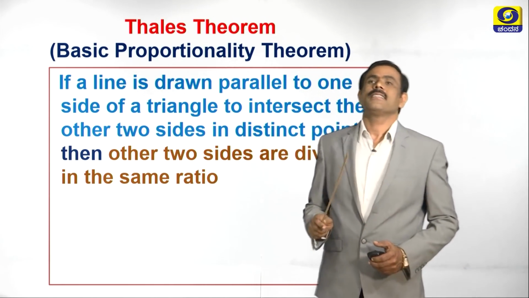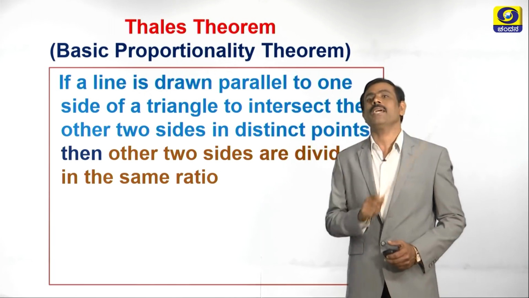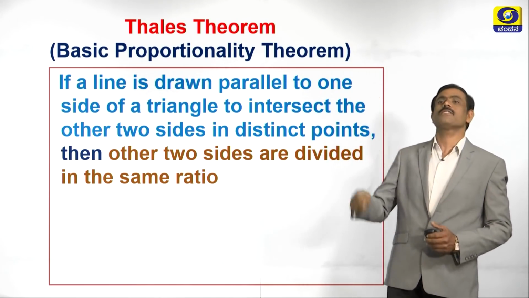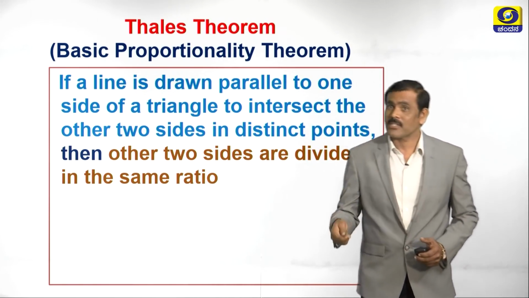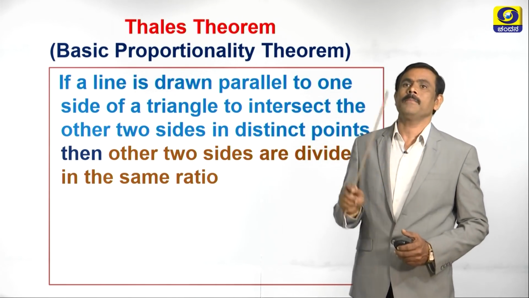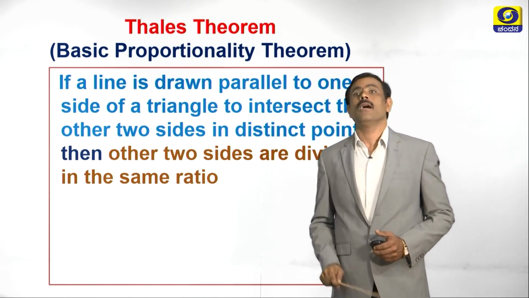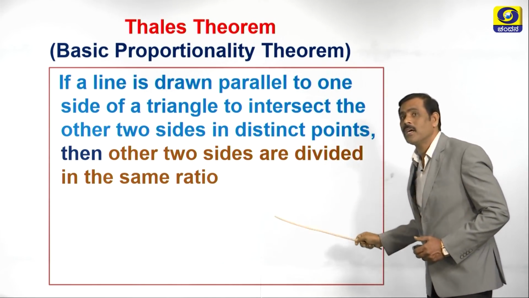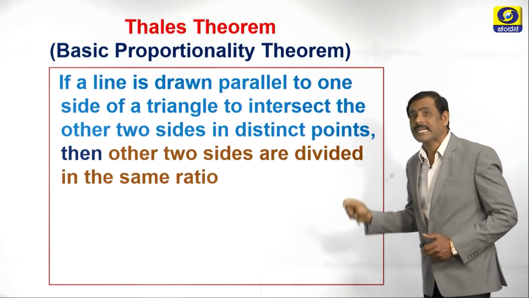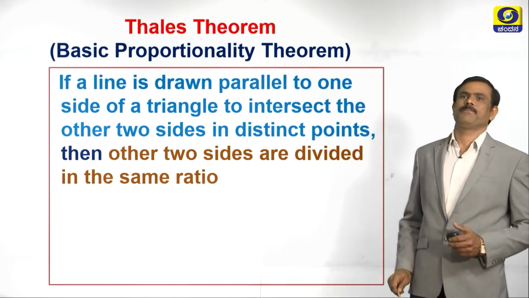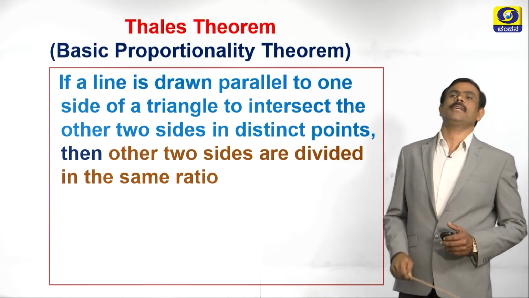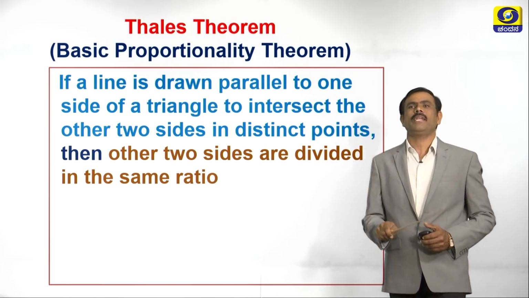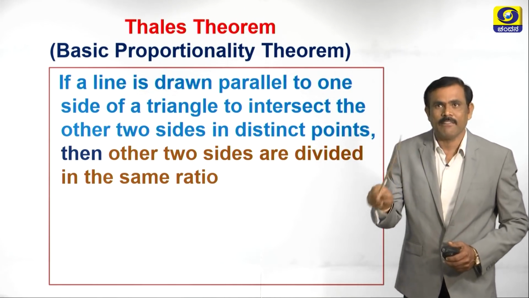Children, while proving the theorems, we have to follow certain steps. Which are the steps? In the theorem, they will give the statement. According to the statement, we have to draw the required correct diagram for it. After drawing the diagram, looking into it, we have to write given.